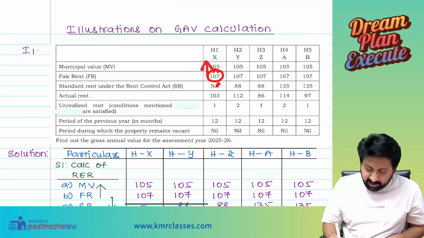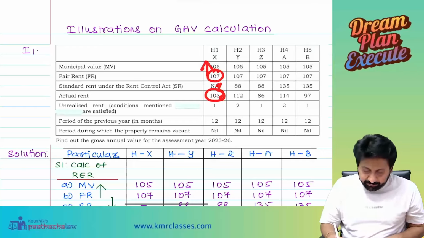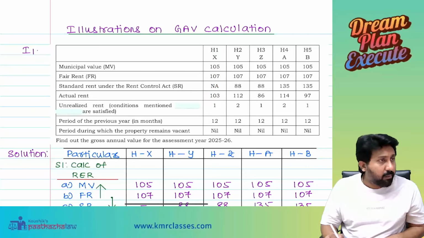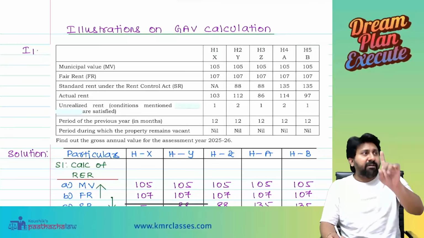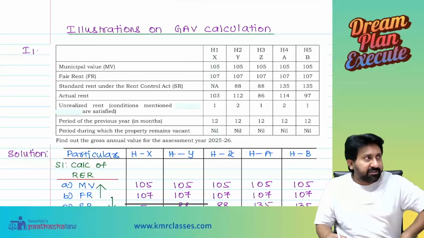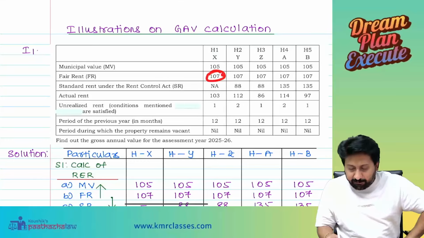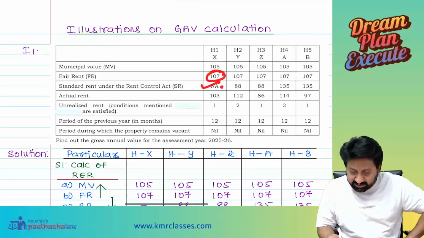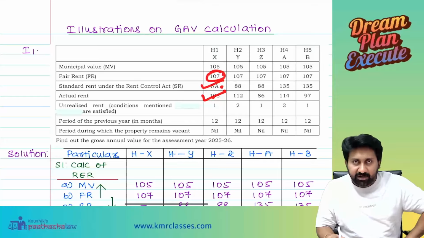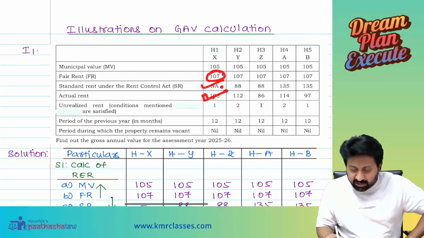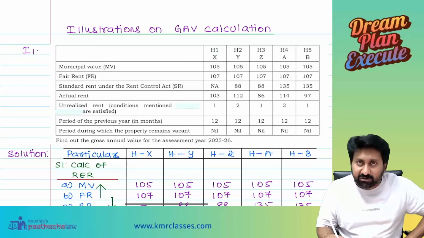Standard rent is not given, so 107 will be selected here. Actual rent you should compare. Actual rent is how much? 103. Are you listening, everyone? Yes, sir. So municipal value and fair rent, whichever is higher, happens to be 107. Compare it with standard rent, not given, so 107 is selected. Actual rent we have to compare. If you compare the actual rent, how much will you get? 107 or 103?